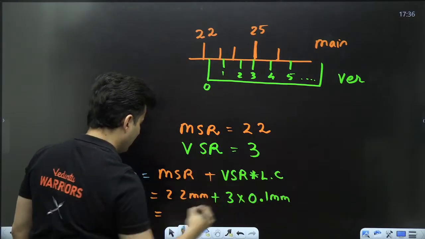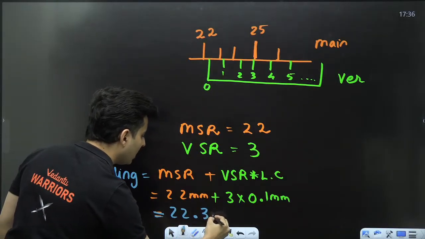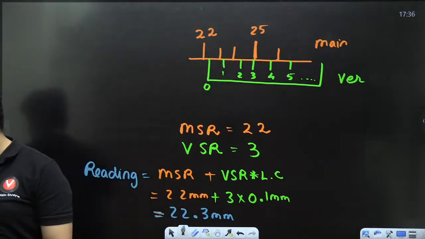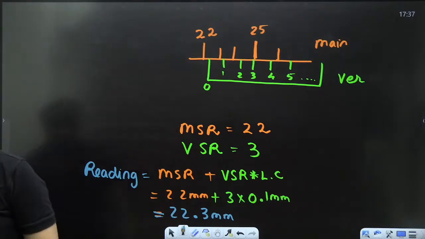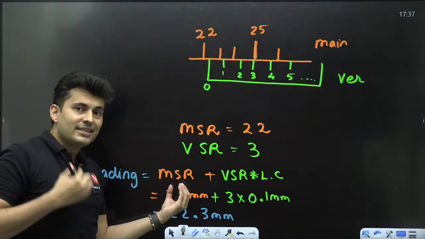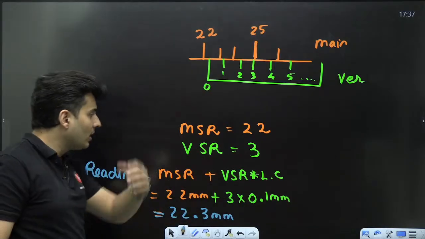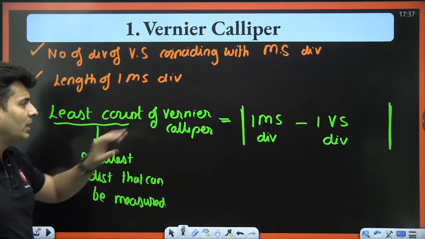So our final reading will be 22.3 millimeters. Is that clear, my dear students? Awesome. Very good. So the reading is always the main scale reading plus vernier scale reading into the least count. So this is one formula which we saw.